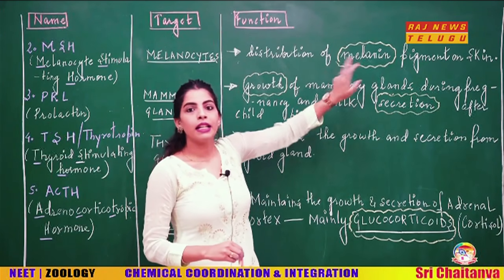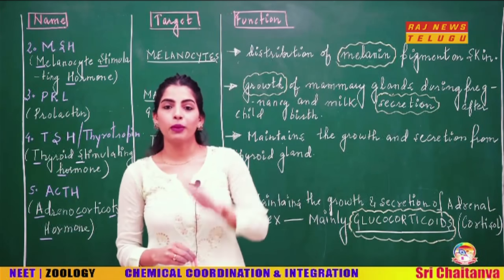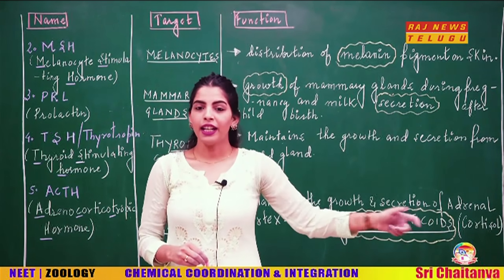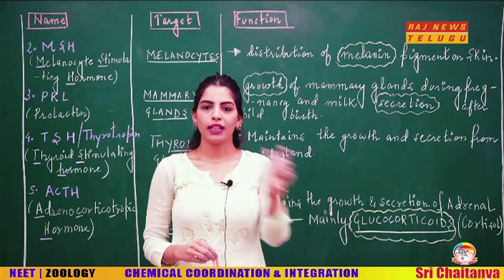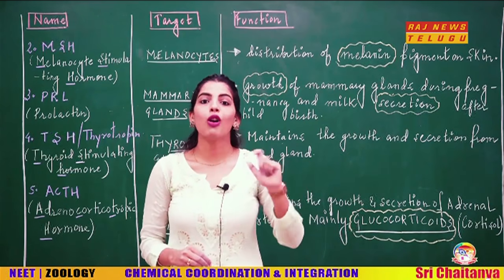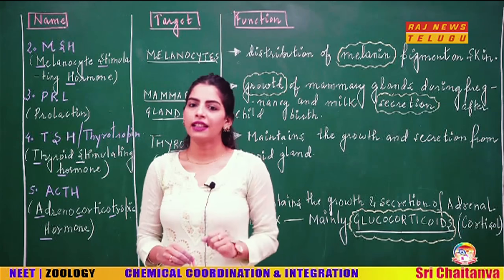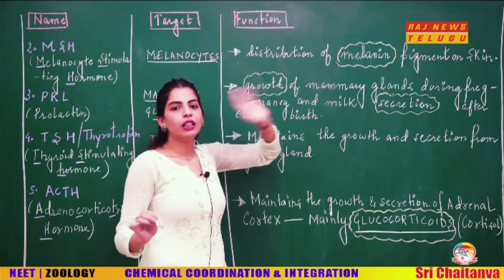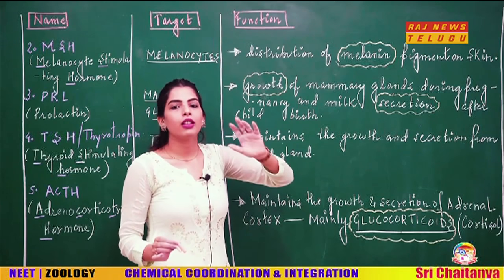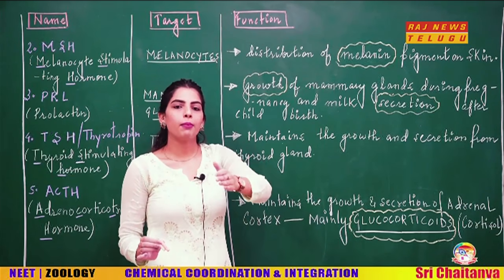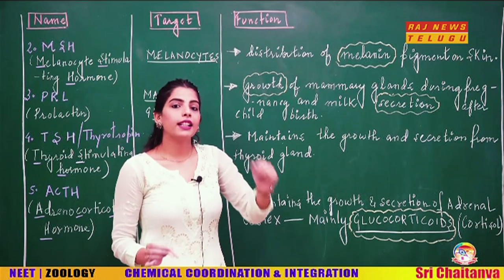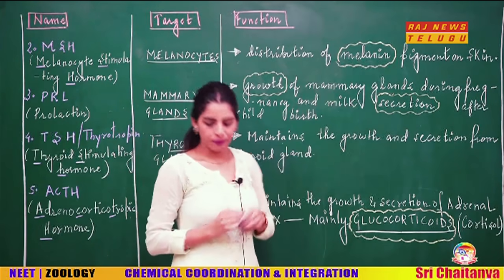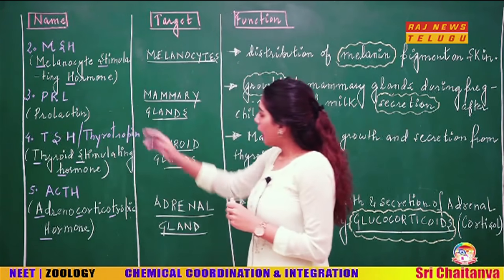Now, this term you usually get confused with the other term, a hormone that we are going to discuss later, okay? That is melatonin. What is that term? Melatonin, okay? That's a hormone of the pineal gland. But here we are saying that this MSH is going to act upon the melanocytes, and it is going to control the distribution of melanin pigment. Now look at the other hormone.